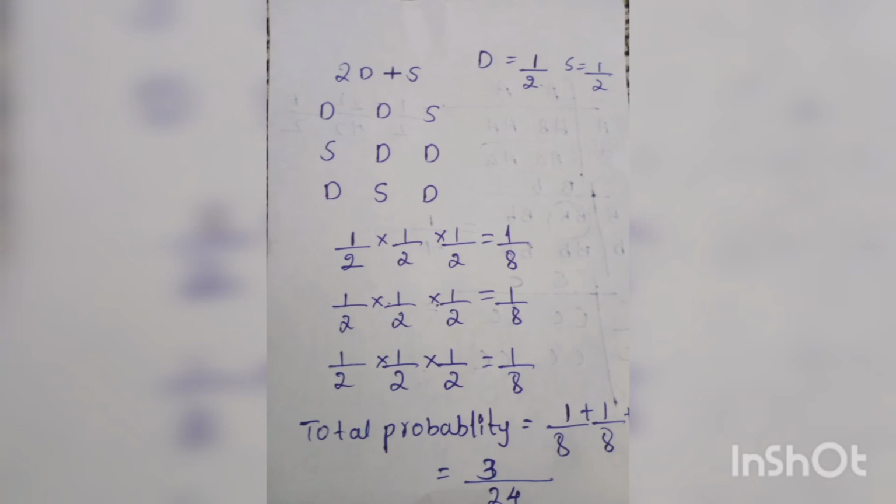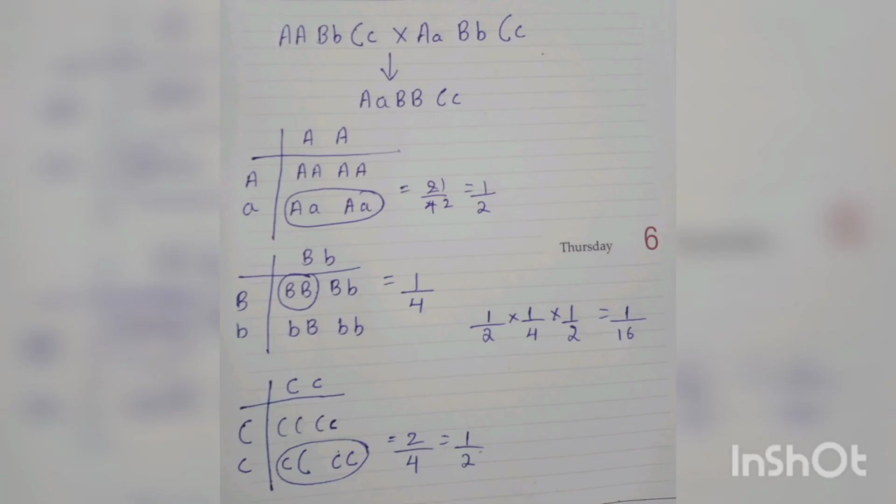According to the question, we have to adjust our rule. So this is just an example that I have shown of the addition rule and multiplication rule in probability. So 3 by 24 is the probability of getting two daughters plus a son. So let us take another example.